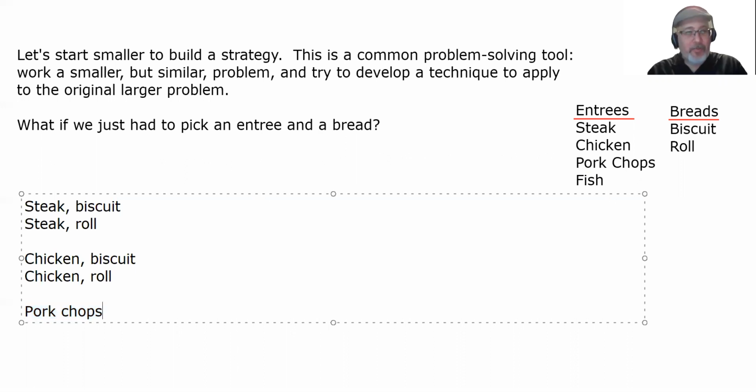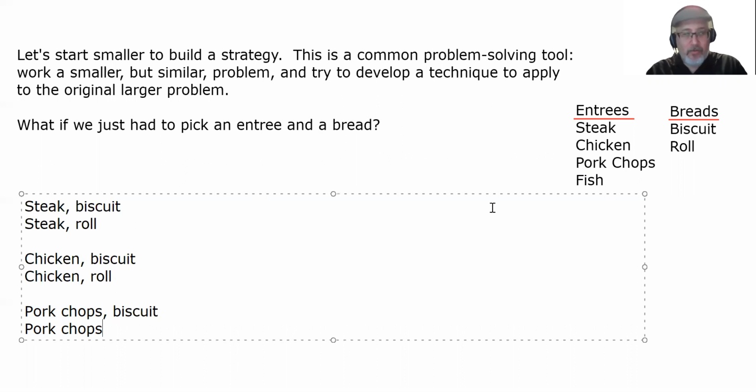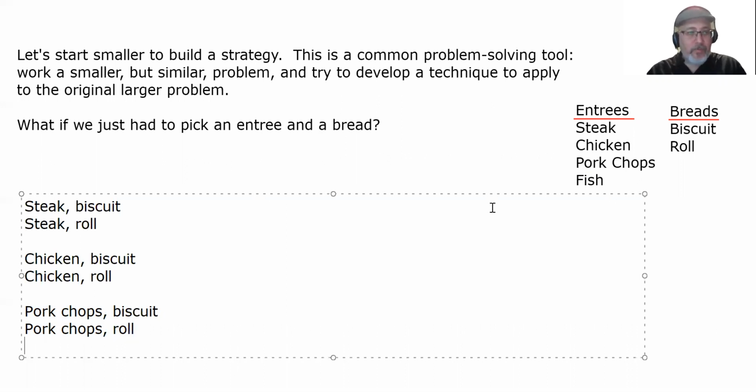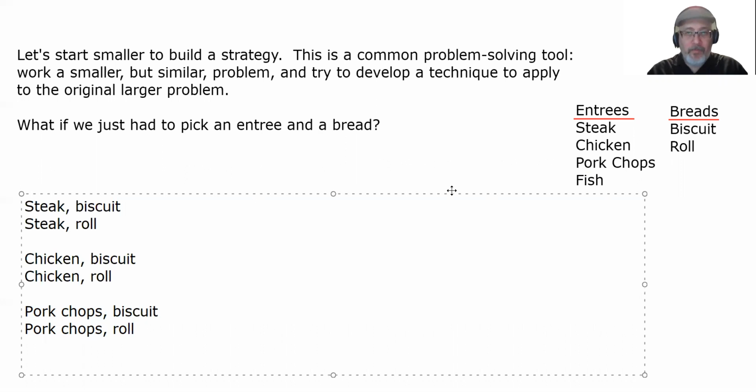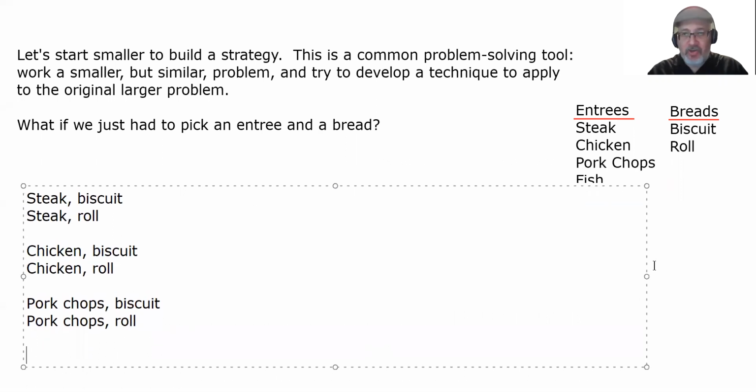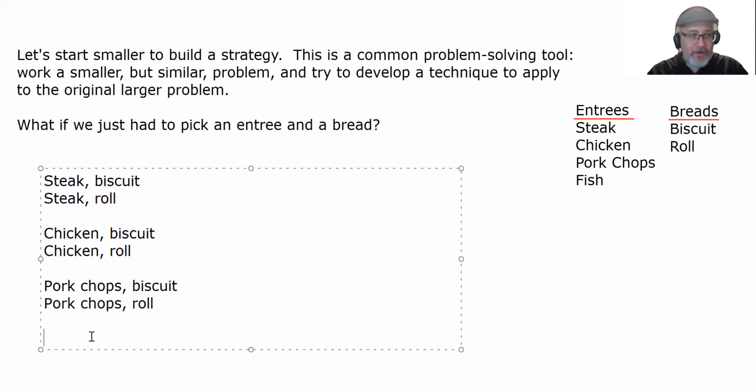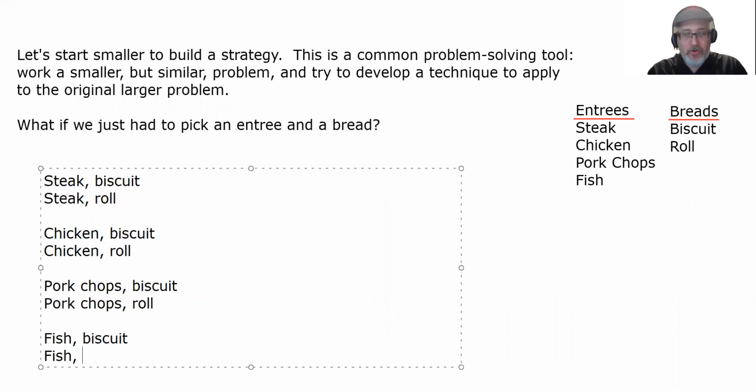We can either pick a biscuit or we can pick a roll. Or we could pick fish. Let's do this so we can see everything. There we go. We could pick fish with a biscuit, or we could pick fish with a roll.